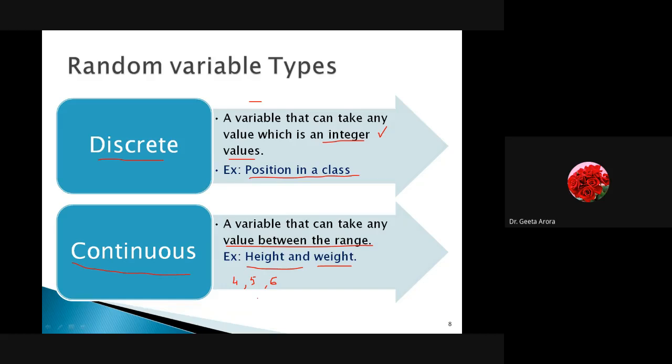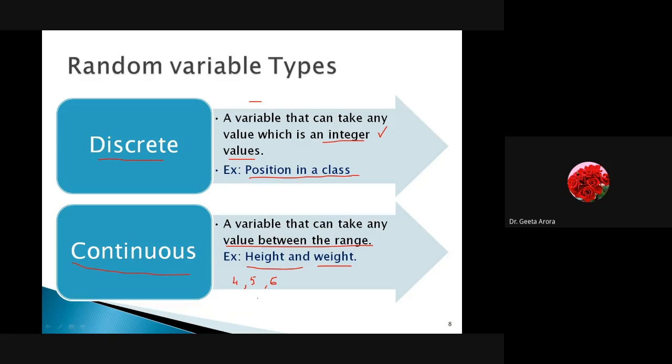Correct. Maximum of the students will lie in this range. So here we are talking about the range, because any value could be 4.9, it could be 5.2, or 5.23 also, if you are working on the digital one. Correct.